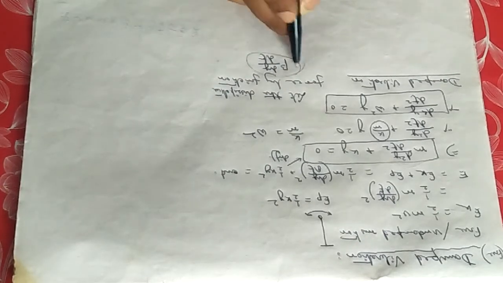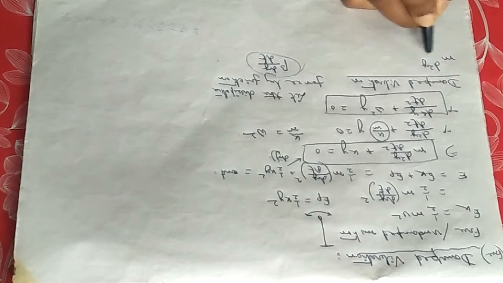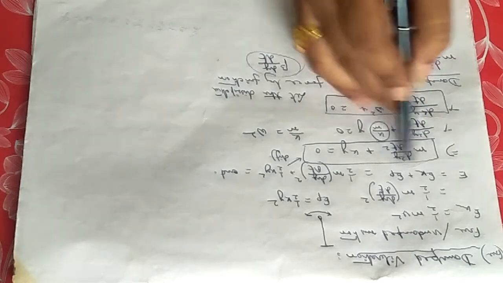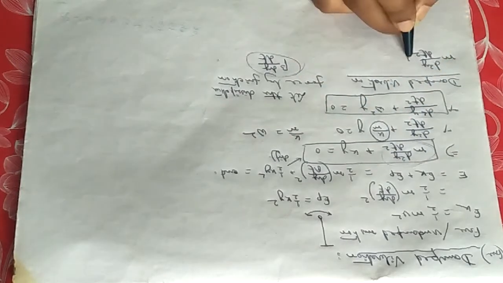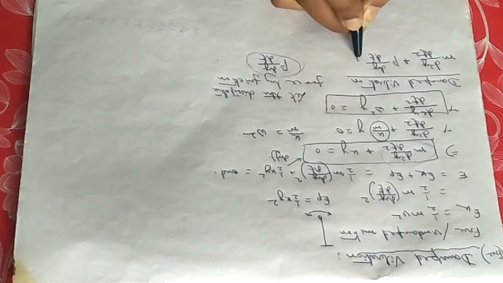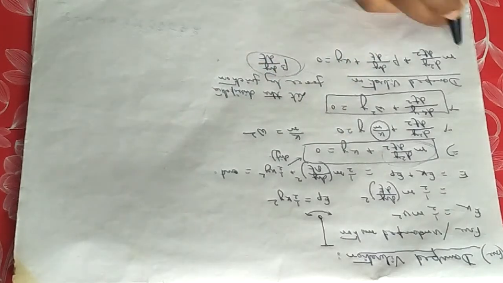So it will be added to this equation like that: m d2y/dt2, the first term, then plus beta dy/dt, plus k into y, the last term, equals 0.